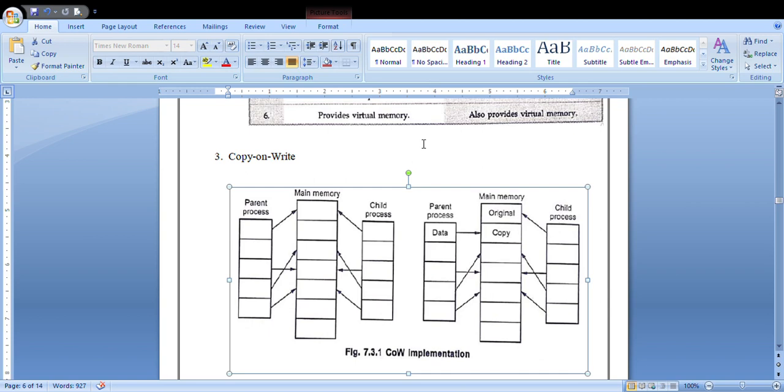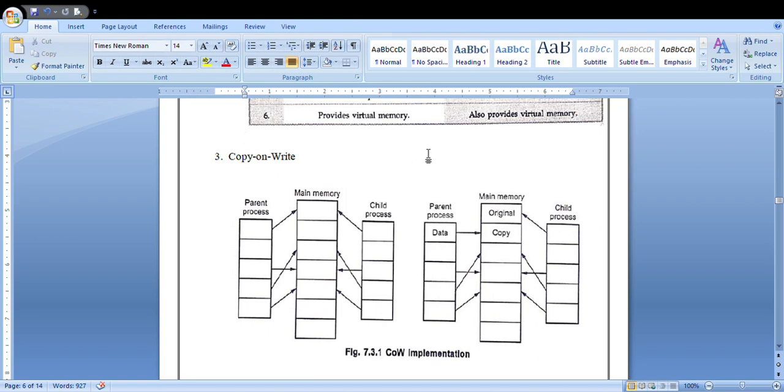But here, one main thing you need to concentrate on is, as I already said, you already know about the fork function. What is the use of the fork function? Fork function is mainly used to create a new child, correct? Whenever you make use of a fork function, it will generate a new child. So here also it works the same. It will make the working principle of your fork function simple.